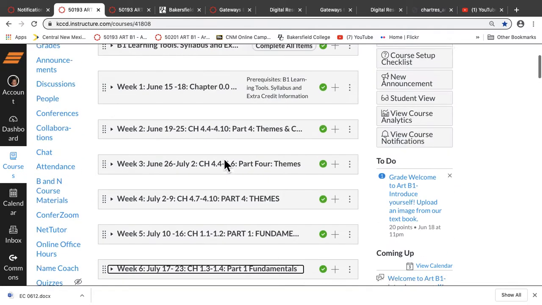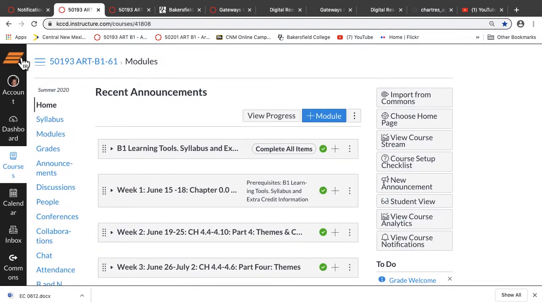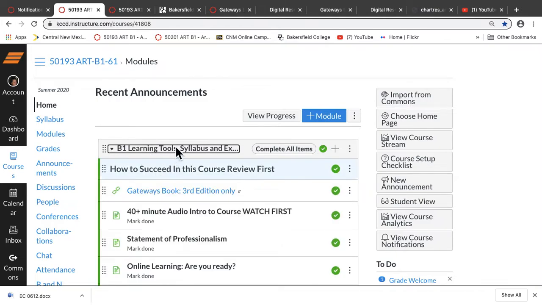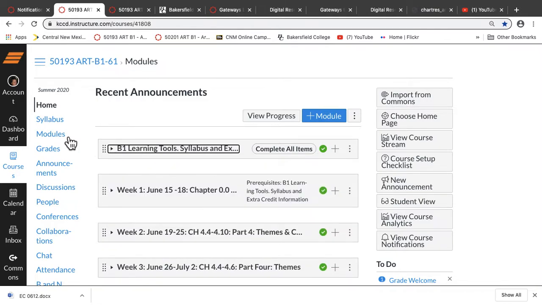Some of these headings need cleaning up yet. So right here, that's going to get you to your dashboard. This and this are the same. I'm going to walk you through the navigation for the course and the best way to get a good grade in this class through the learning tools, and we'll walk through some of the assignments.